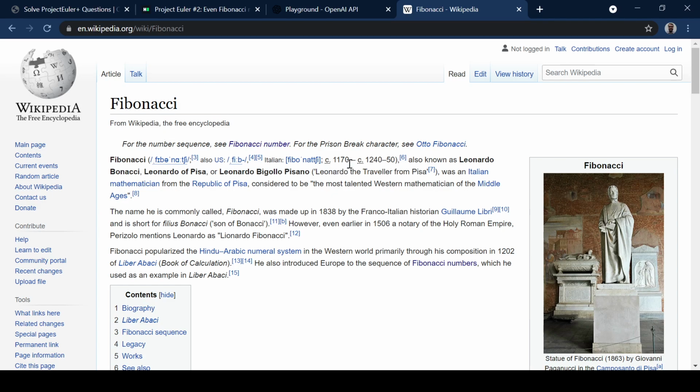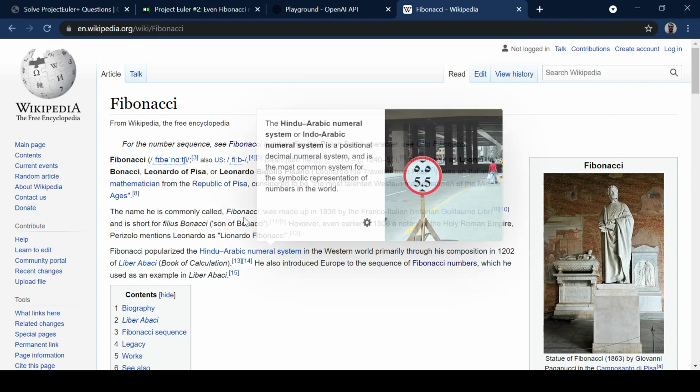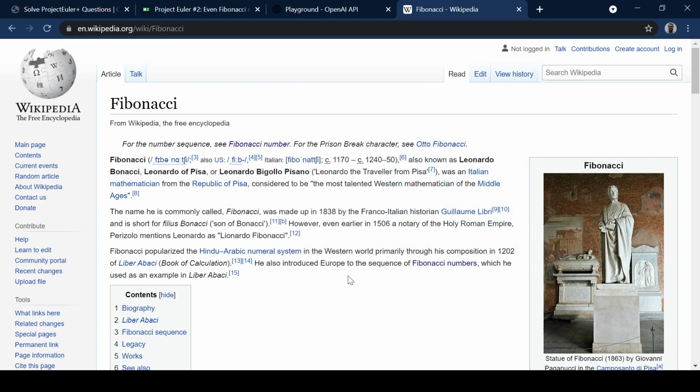Fibonacci, 1170 to 1240 or 50, so very ancient, nearly 900 years ago now, in the Middle Ages. Known by several other names, Leonardo Fibonacci, Leonardo of Pisa, an Italian mathematician from Pisa, the most talented Western mathematician of the Middle Ages, which is a big claim. He is commonly called Fibonacci, and that was made up by the historian, I don't know how to pronounce it, Girolamo Libri, and it's short for Filius Bonacci. So Filius is son in Latin, so Filius Bonacci, son of Bonacci, which I didn't know.